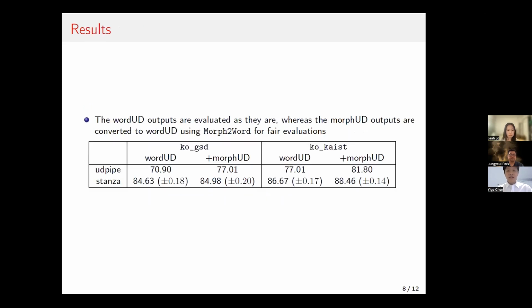So here are the results. As I also said, the word UD output is evaluated as it is, but the morph UD output is converted back to word UD using the morph-to-word script for fair evaluation. For UDPipe, we train the model only once in each setting and evaluate it. But for Stanza, because it's a neural model, we train each model 5 times and get the mean and the standard deviations.